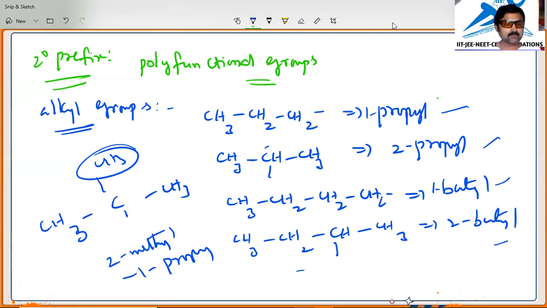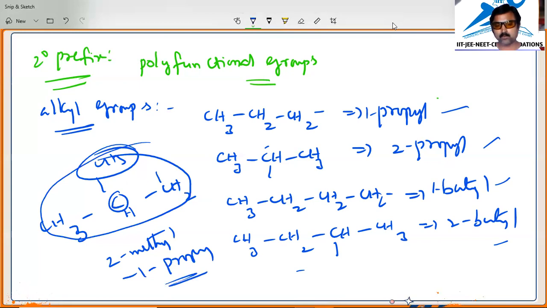In that way you can write when you are saying any one of these is 2 only. So here you need to write H also, and this one bond is left vacant. So I'll write CH2, then this is the second carbon. This bond is kept for a functional group. The entire name of the compound will become 2-methyl-1-propyl. That is the one case.